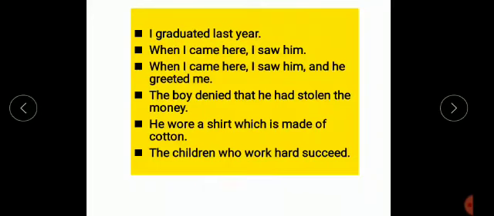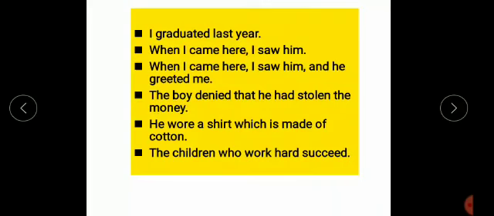Now see the fourth sentence, "The boy denied that he had stolen the money." Here also you will find two clauses in this sentence. "The boy denied," one clause. "He had stolen the money," second clause.